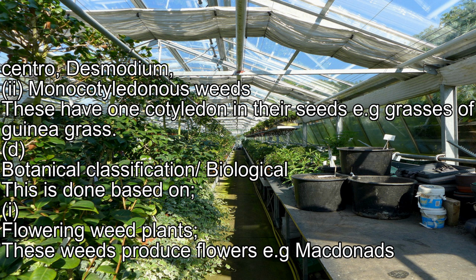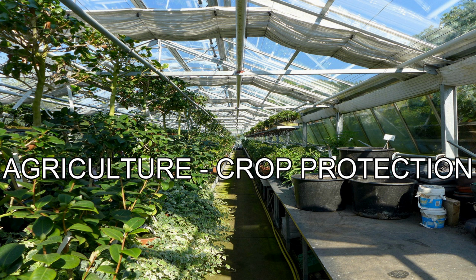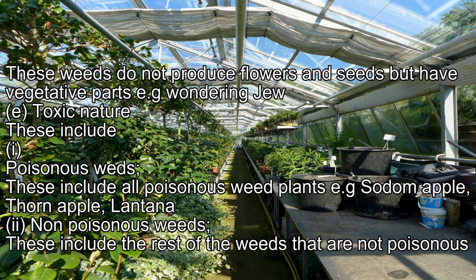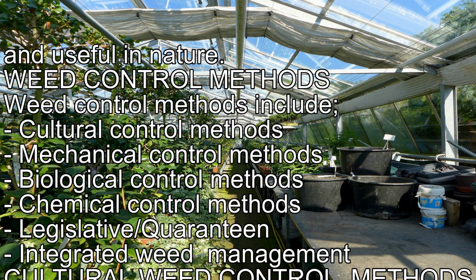Botanical or biological classification is done based on flowering. Some weeds produce flowers, e.g. Mexican marigold. Others do not produce flowers and seeds but have vegetative parts, e.g. wandering Jew. Classification by toxic nature: poisonous weeds include all poisonous weed plants, e.g. Sodom apple, thorn apple, lantana. Non-poisonous weeds include the rest of the weeds that are not poisonous and are useful in nature.